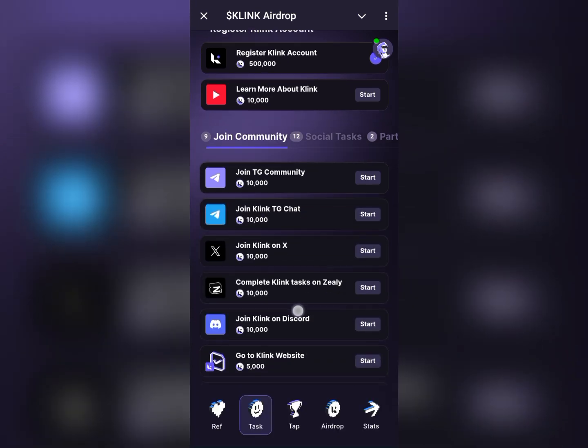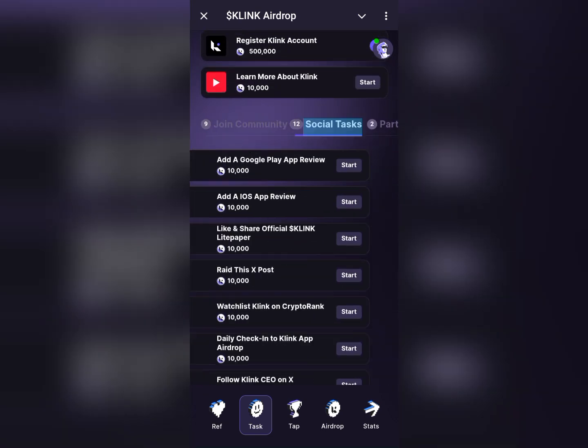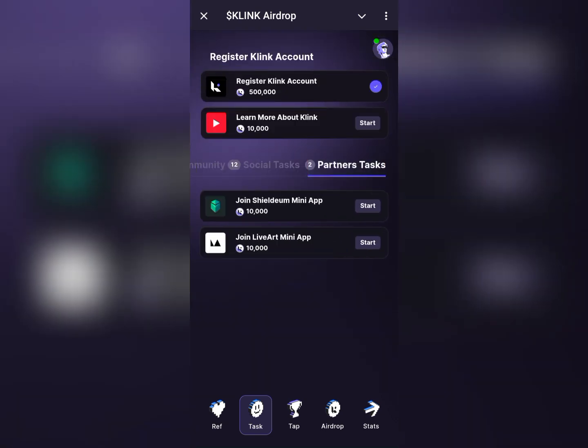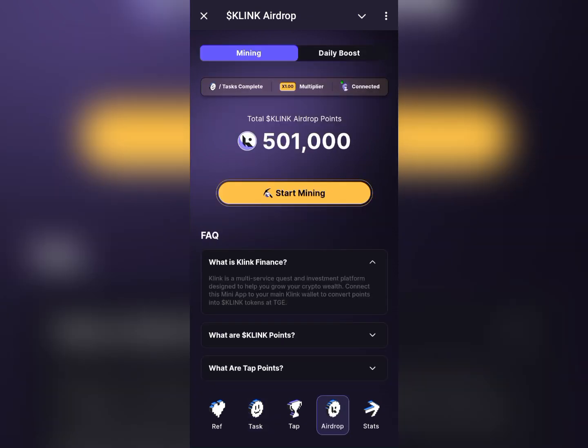So let's go back to the app. You can also complete this task when you are free, but endeavor to do it as soon as possible, because we don't know when the TGE is going to be, but it has been scheduled to be this month. Now, let's go back to Airdrop.